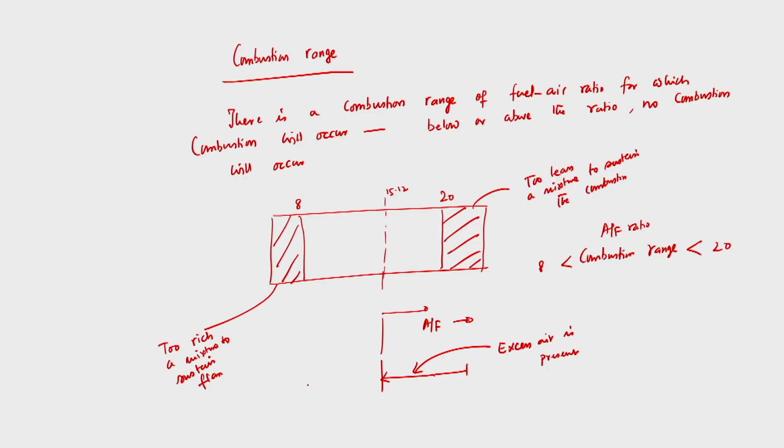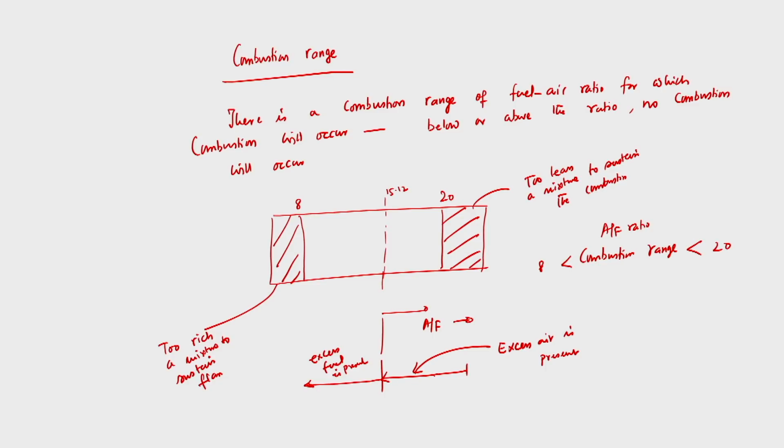But if it is less than 15.12 and becomes closer to 8 or even less than 8, then excess fuel is present. So the chemically correct air fuel ratio is 15.12. If it becomes less than 15.12, then excess fuel is present. If it becomes higher than 15.12, excess air is present. Whatever may be the case, the combustible range is between 8 and 20.